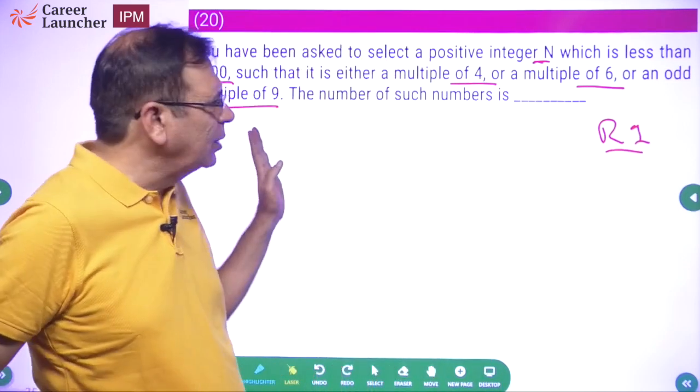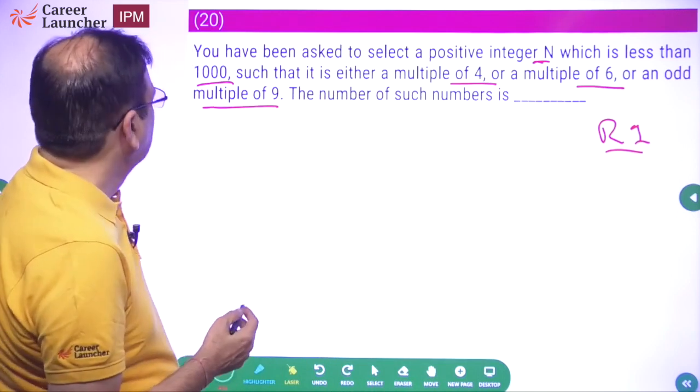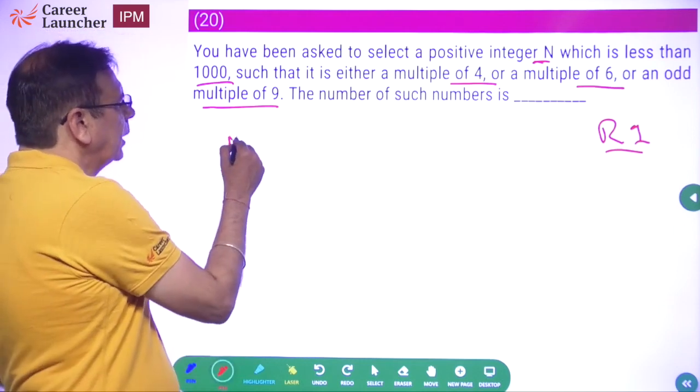In any case, this is the last question of the short answer bit. Okay, so let's look at this question. Below 1000. Okay, so what we want is multiples of 4.